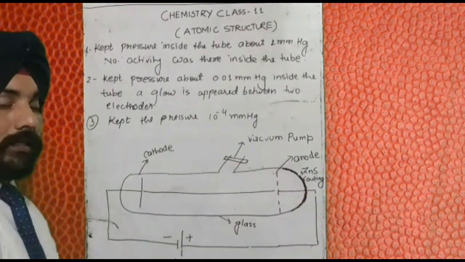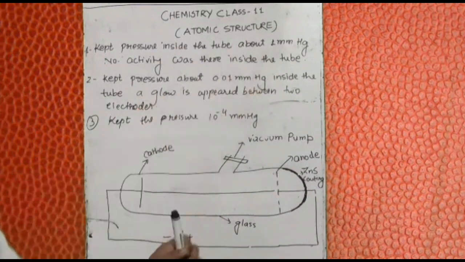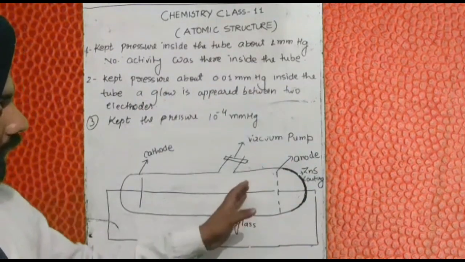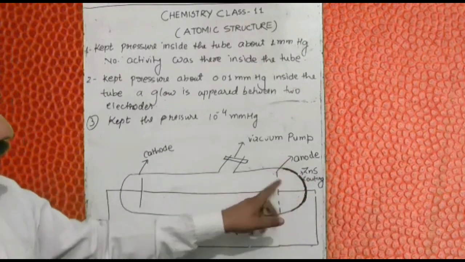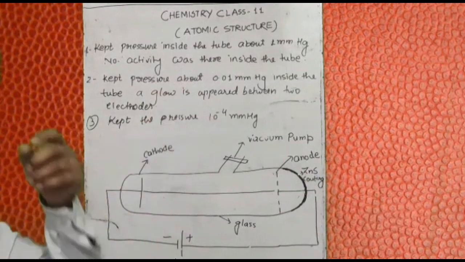The glow that appeared at 10 to the power minus 2 mmHg disappeared, and now the tube behind the anode was glowing. Why did he do so?